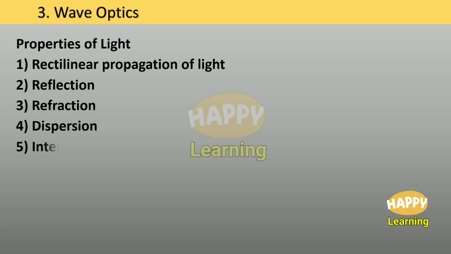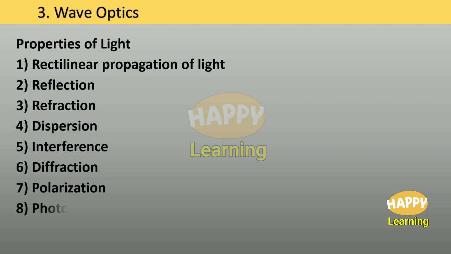Number 5. Interference. Number 6. Diffraction. Number 7. Polarization. Number 8. Photoelectric effect. Number 9. Compton effect.